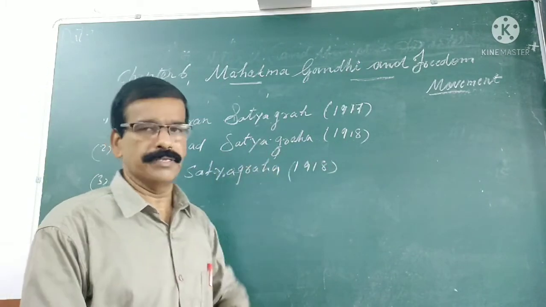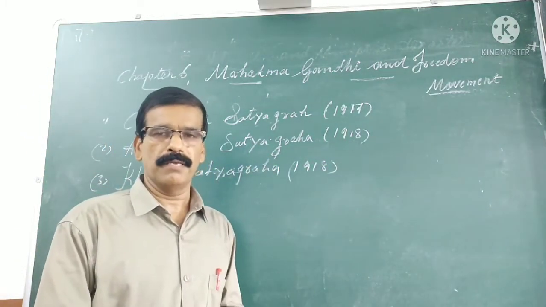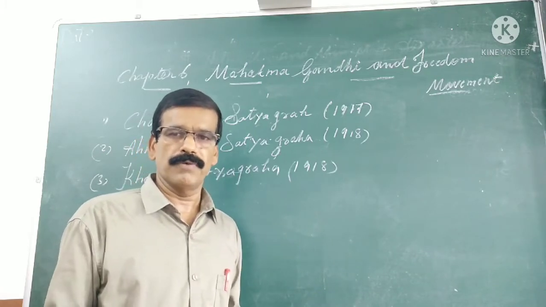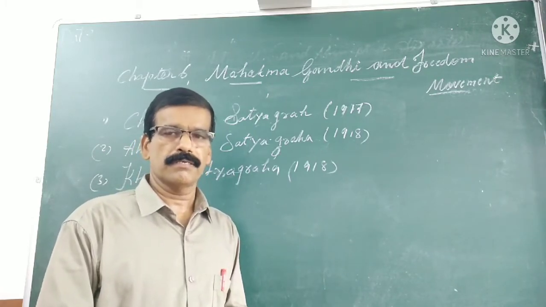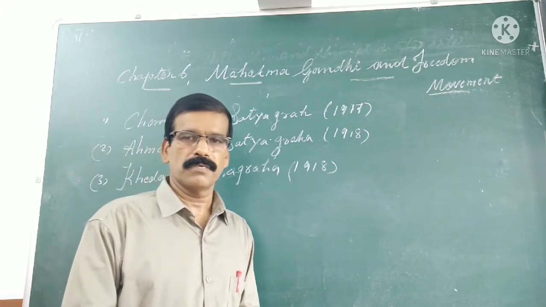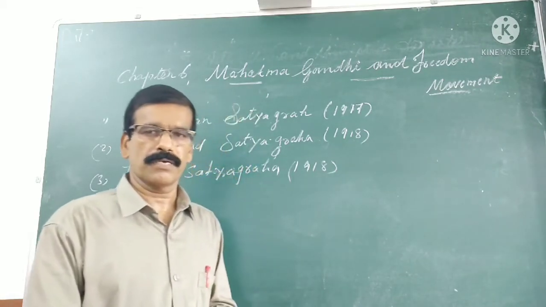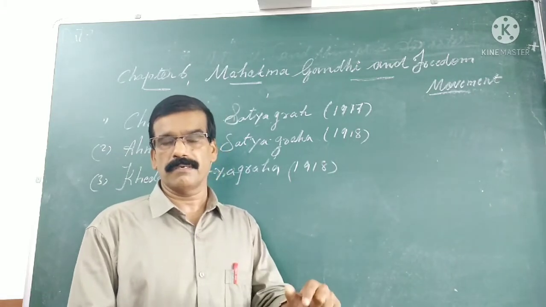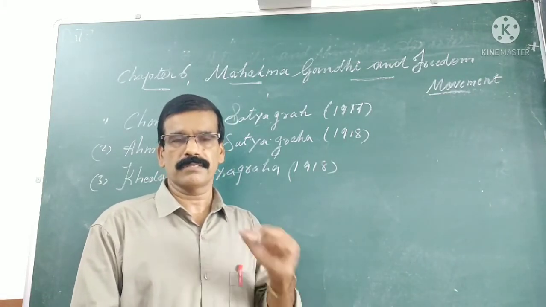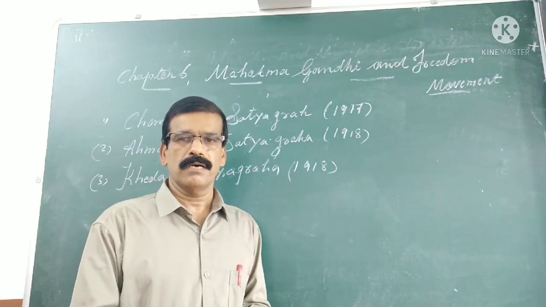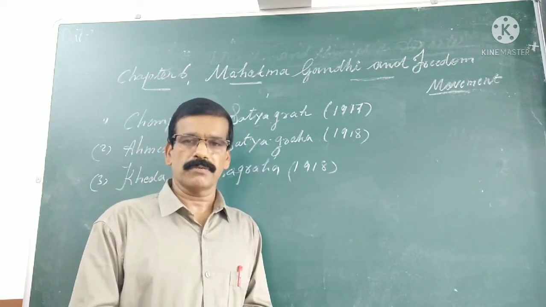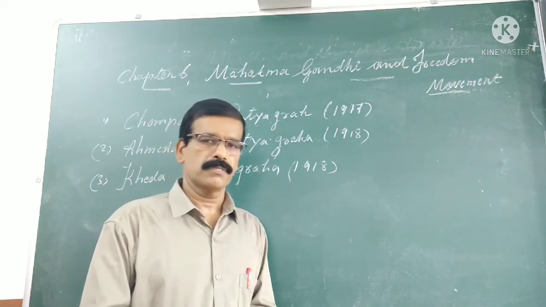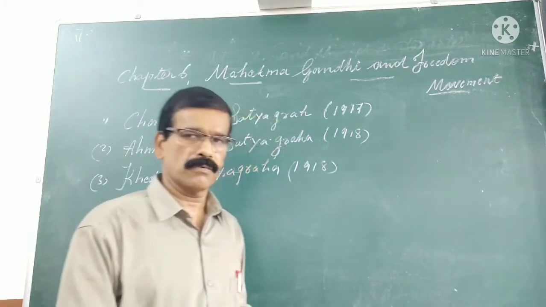That was in 1980. In Ahmedabad, in a mill, workers were given very low wages, and that is why they were suffering a lot. Gandhiji also reached there to help them, and he arranged a satyagraha and asked the workers to go on a hunger strike. Later, his method of struggle was very successful. That was his second struggle against the oppressor.